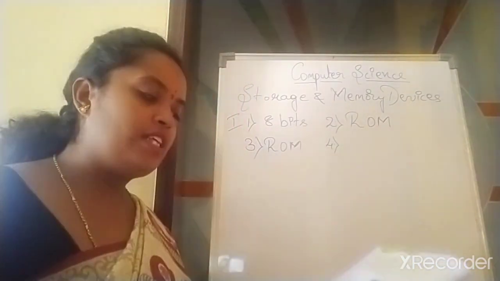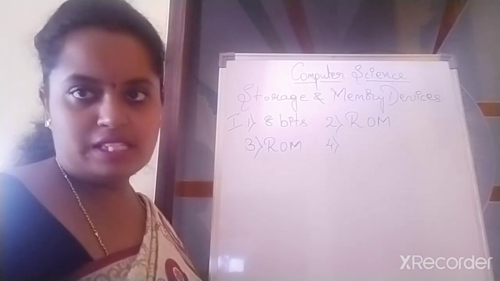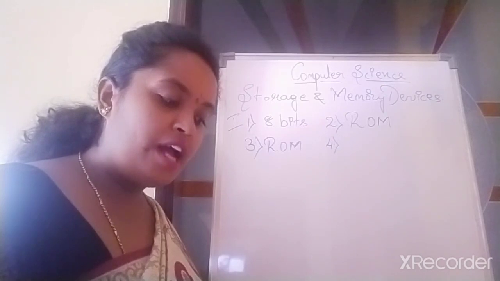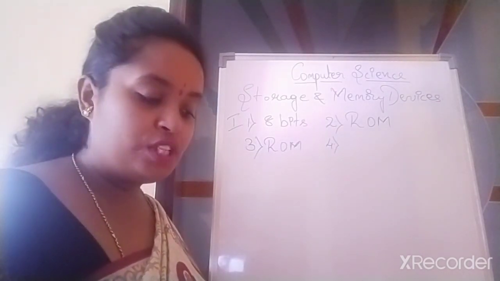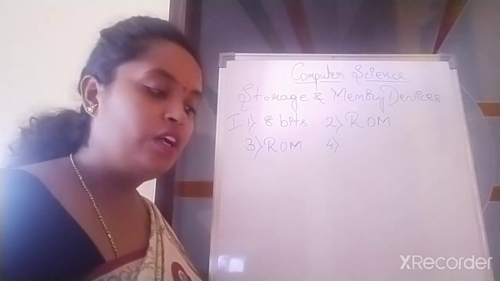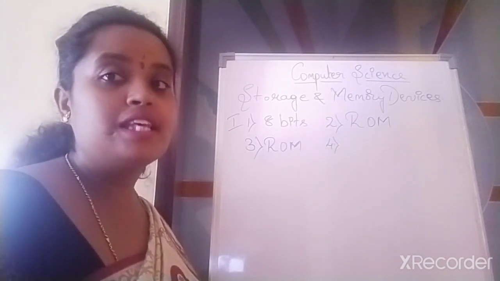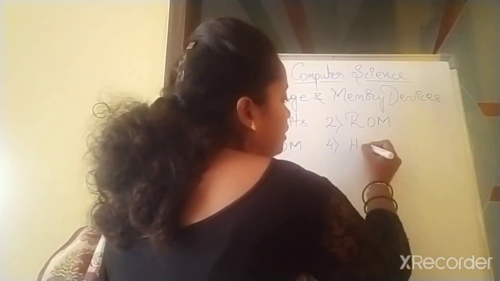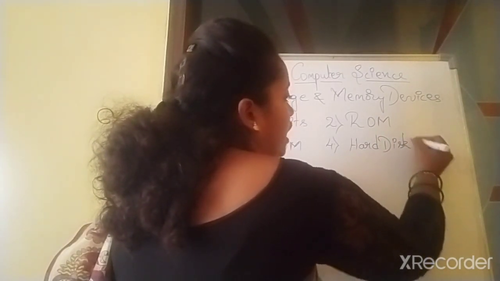Of the memory devices, which has the highest storage capacity? RAM, pen drive, hard disk drive. Option C, hard disk drive. Is it so? Option C, hard disk drive.